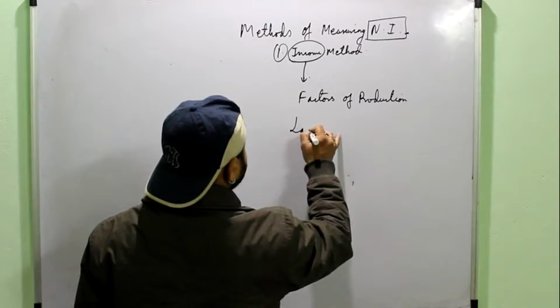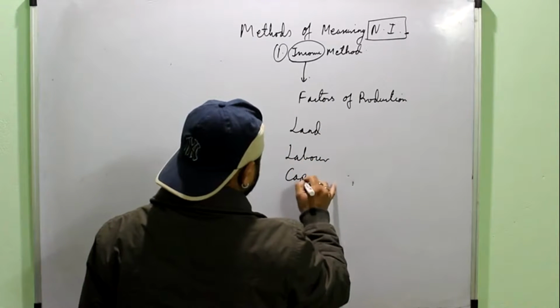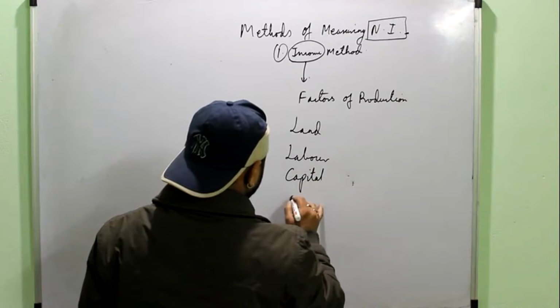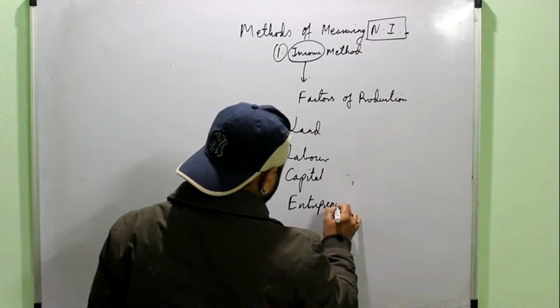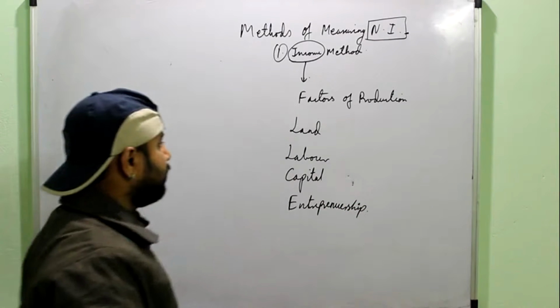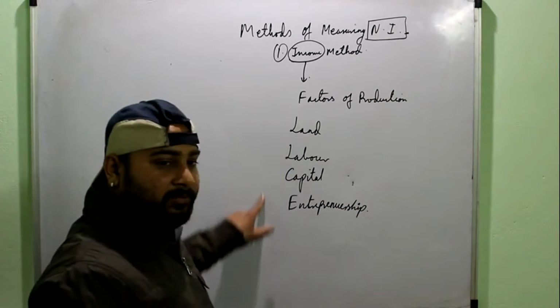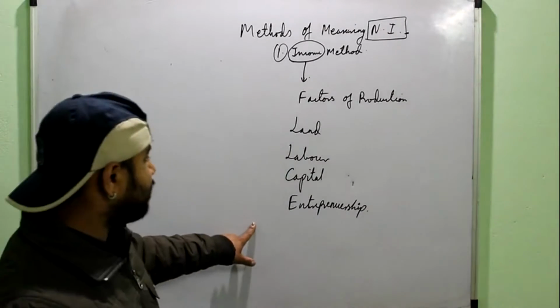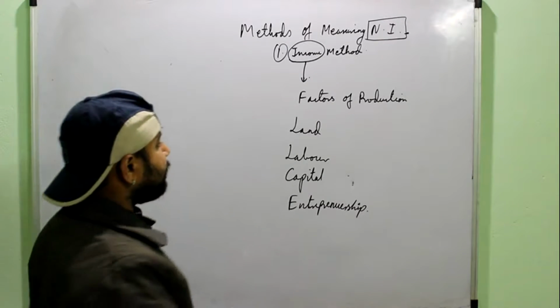It means land, labor, capital and entrepreneurship. So under the income method, we have to study the income of the four factors of production, and when we add them, that will be the total national income.